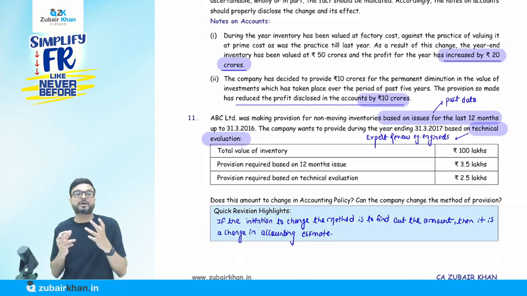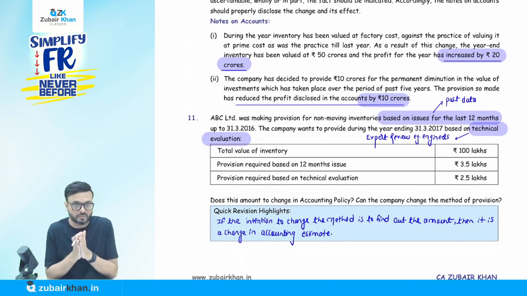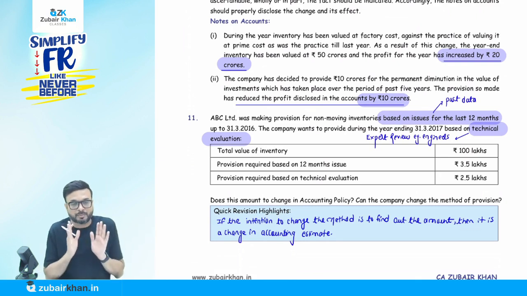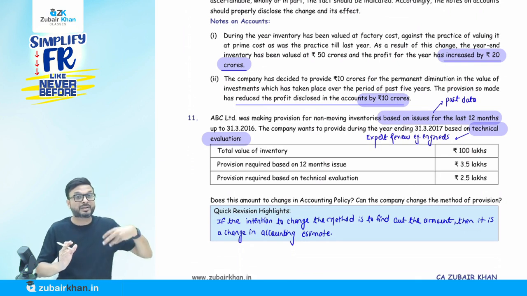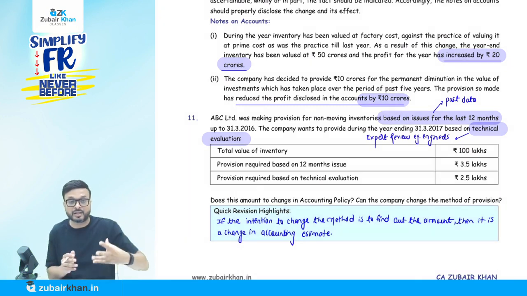Now they want to take the expert advice. What we were doing in the past was making a provision on inventory for slow moving items on the basis of their previous 12 month performance. Now in this current year, I don't want to make a provision on the basis of previous 12 month performance. I will take the expert advice, the technical evaluation, like the expert review, for example, from engineers.